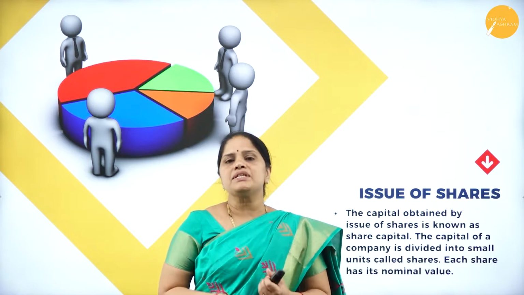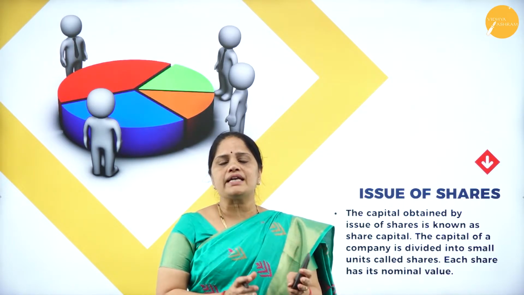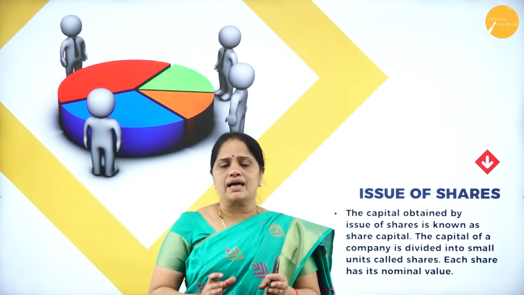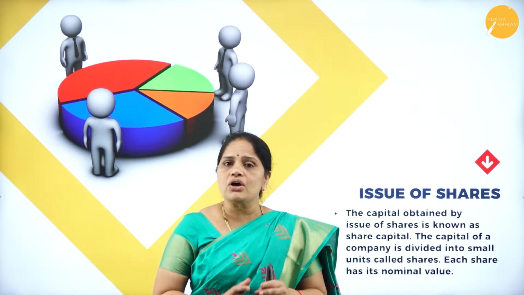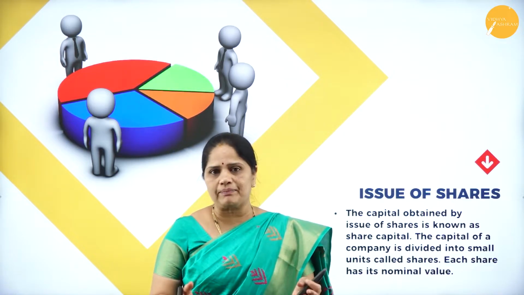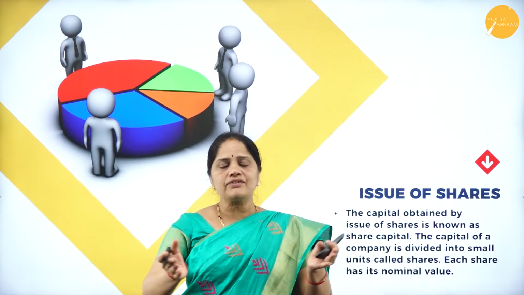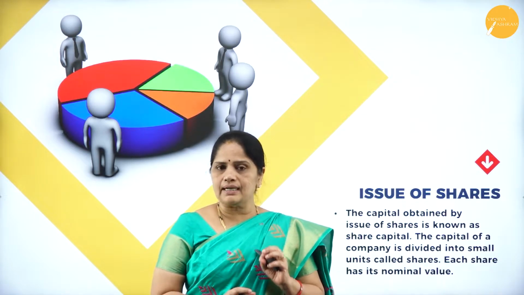As the name itself suggests, a joint stock company is one wherein the share capital is divided into a number of shares which are subscribed by the public. Or in other words, a joint stock company can be formed through the issue of shares to the public, and the money collected from the public is taken as the share capital of the company.